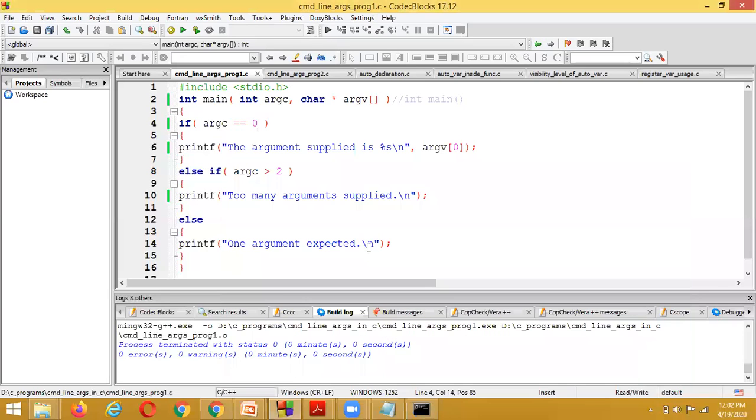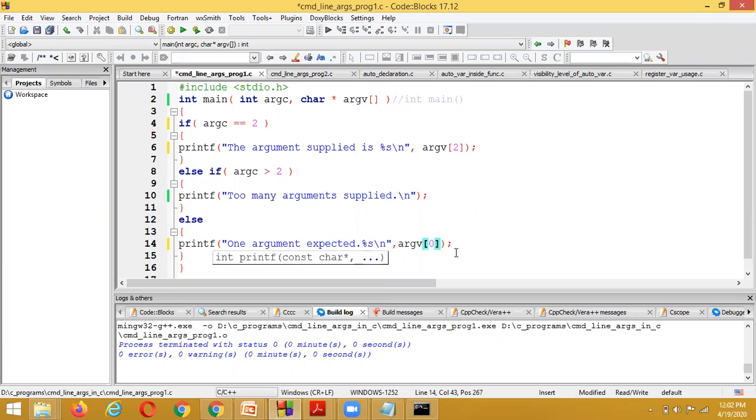If argc size is equal to 0, the first argument is not being considered at all, and if I pass 2, I want to display percentage s, comma, argv of 0.